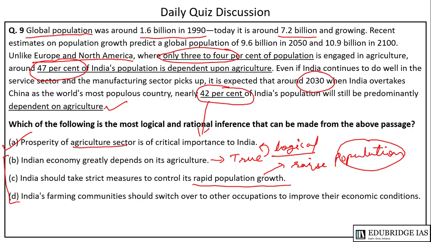Rather, the main focus of the passage is agriculture. And the D option is India's farming communities should switch over to other occupations to improve their economic condition. The paragraph does not talk about this. So in this case, A is the answer.